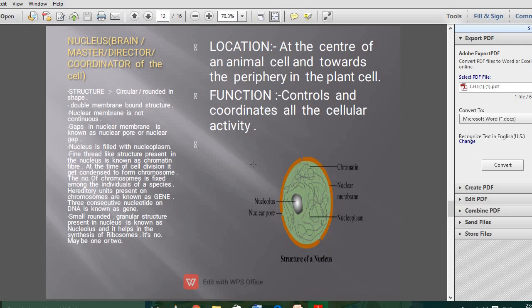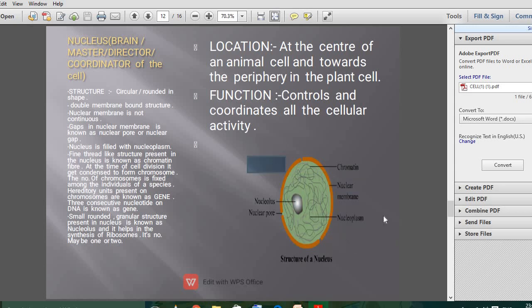And eu means advanced, karyon means nucleus. So a cell with a well developed nucleus is known as a eukaryotic cell. This is the basic difference: a prokaryotic cell will not have a well defined nucleus, whereas a eukaryotic cell will have a well defined nucleus.